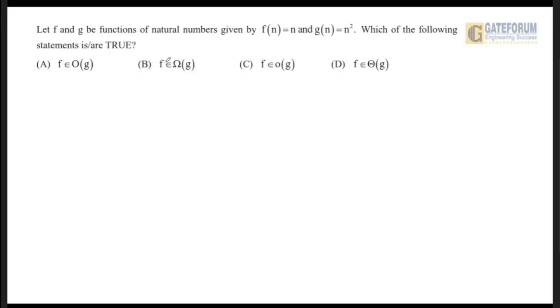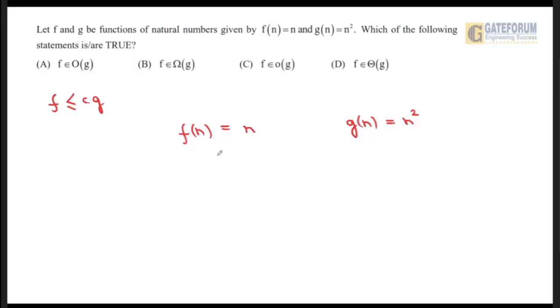This question also came in GATE 2023. Here, two functions are given, f and g, where f of n is equal to n and g of n is equal to n square. Now it is asking which of the following statements is or are true. The first statement says f is big O of g. What does big O of g mean? f is less than or equal to c times g.